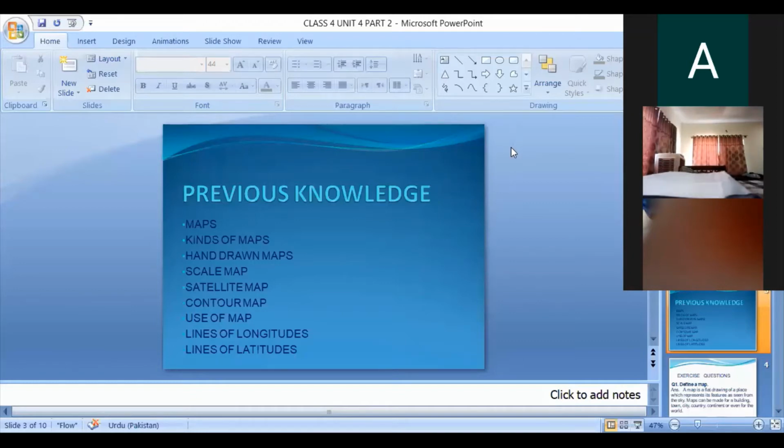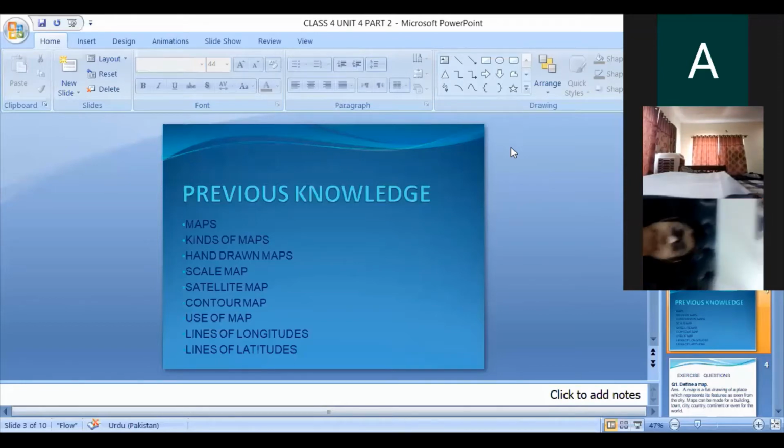Okay, there are different uses of a map. The first, very important use is to find a place or locate an area, to find the best routes to get to a place, to trace the changes of a place over a period of time, to guide the sailors and the pilots, and for accurate measurement of landforms. Okay, this is the use of a map.